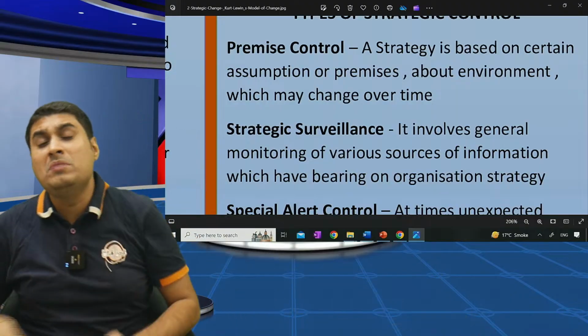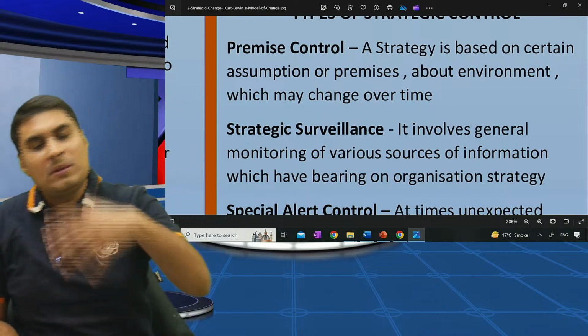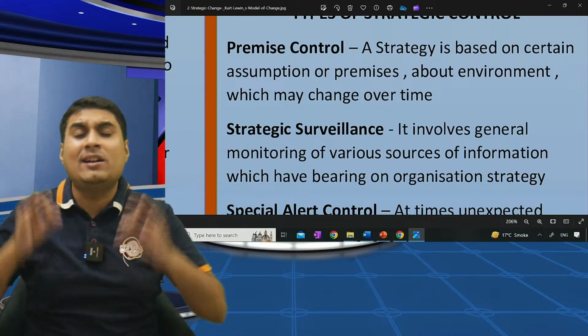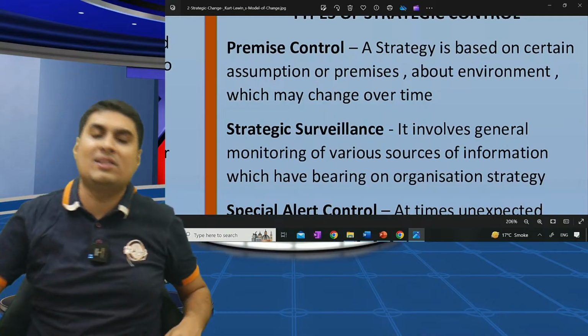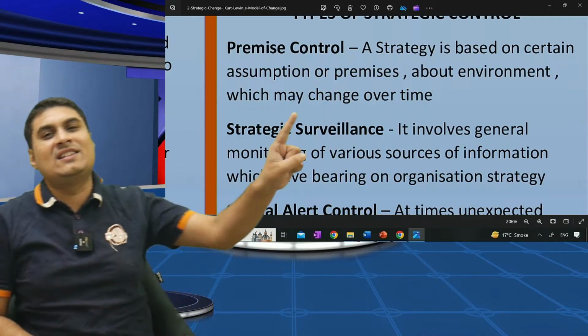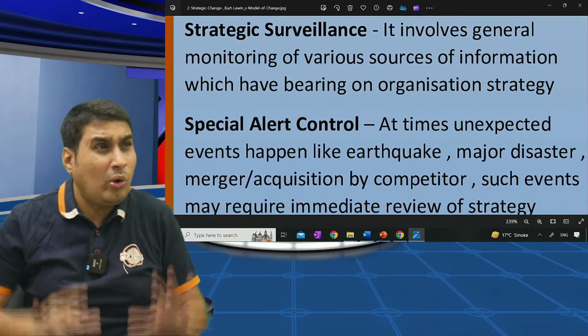What if BJP will lose? Okay, then your strategy also should change. So premise control is systematic and continuous monitoring of premise. That is the assumption on which you build strategy. If those assumptions change, strategy will also change. Simple.